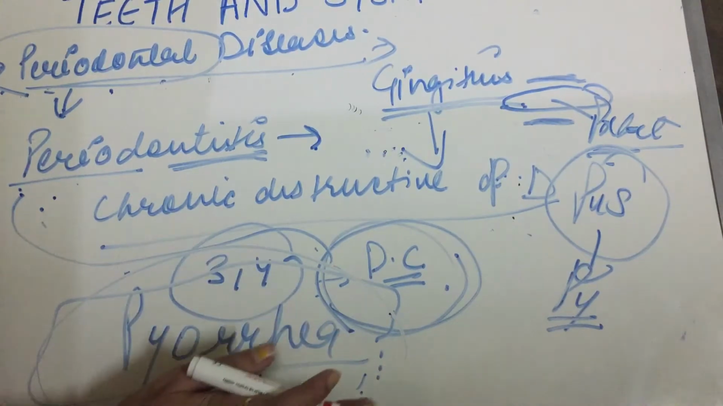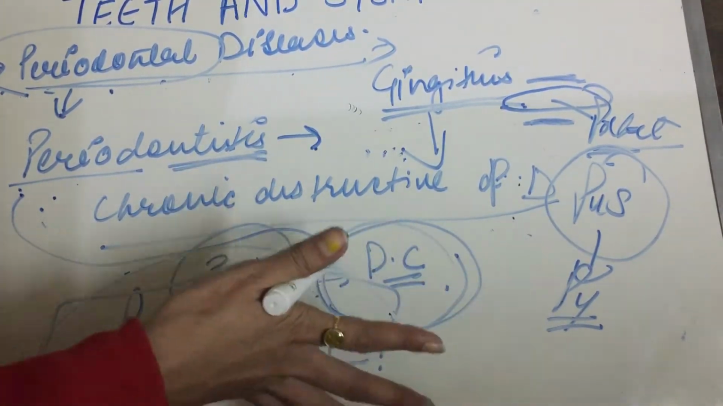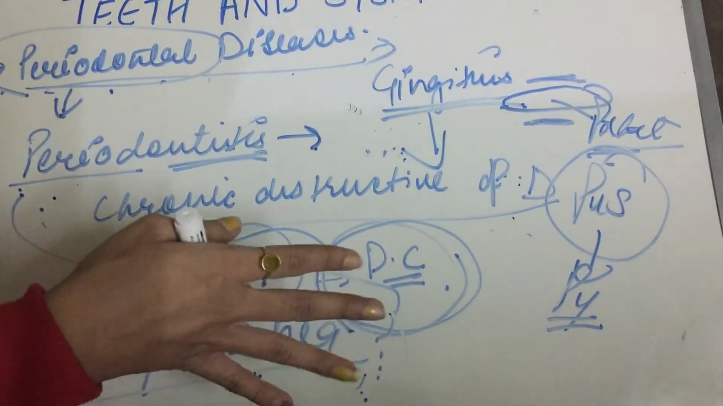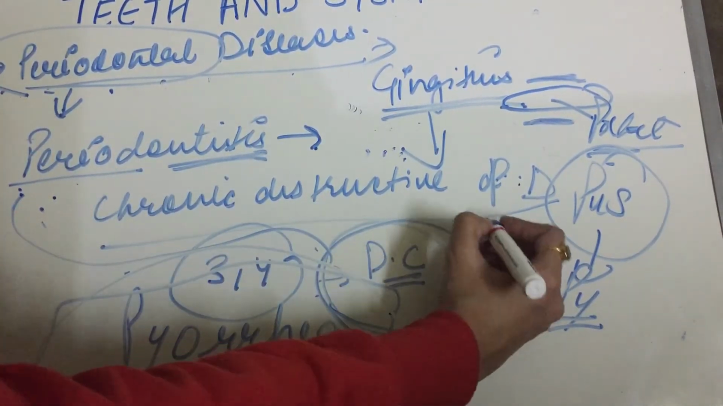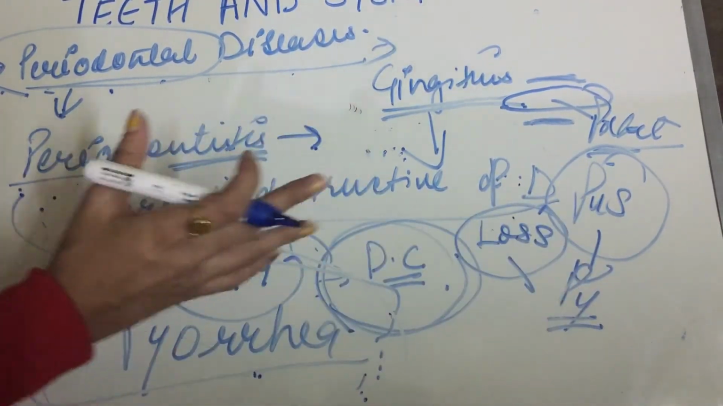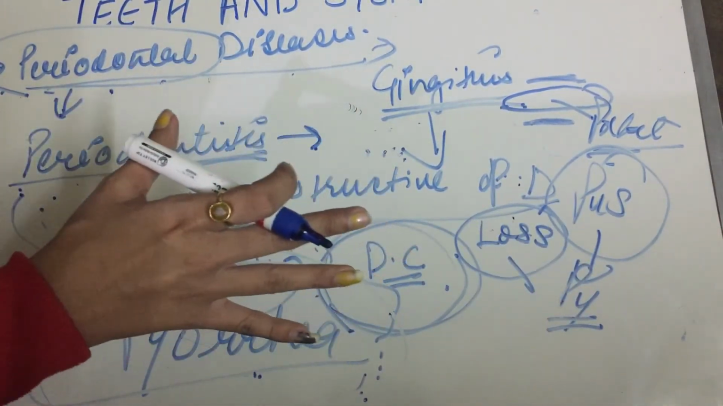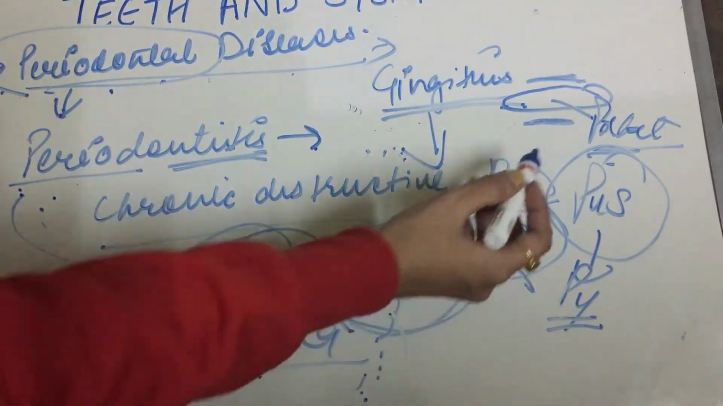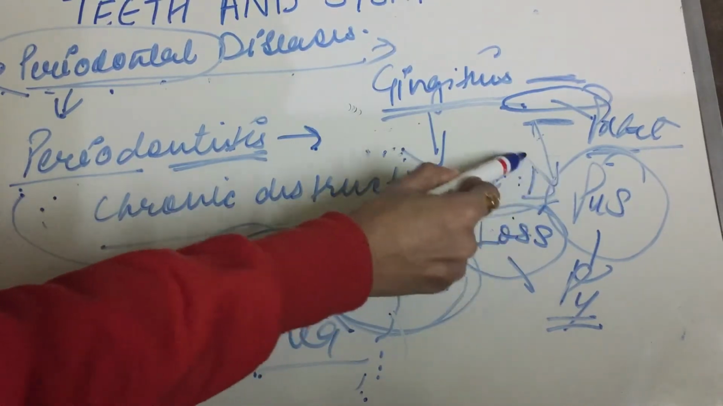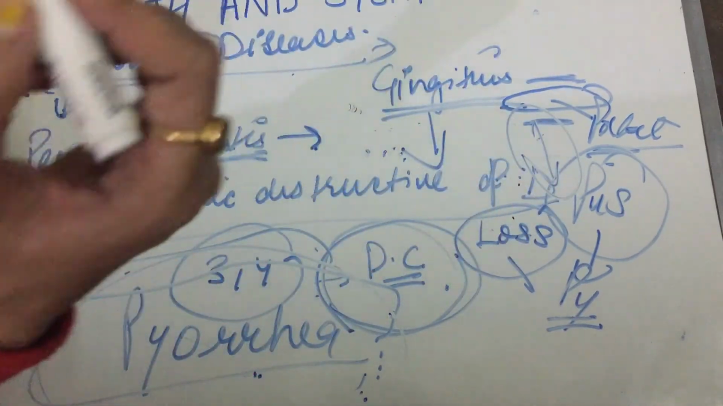Now the bone has lost the attachment. Ultimately, with the progression of infection, there will be loss of attachment of teeth to the bone. And the periodontal pocket which has been there can also deepen.